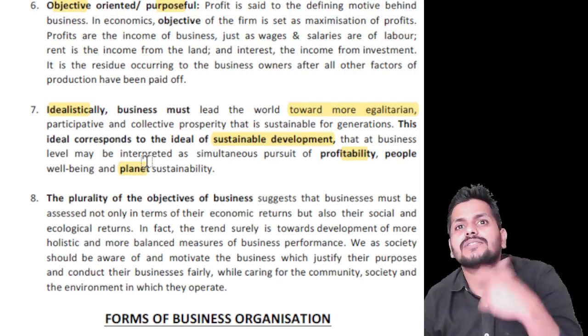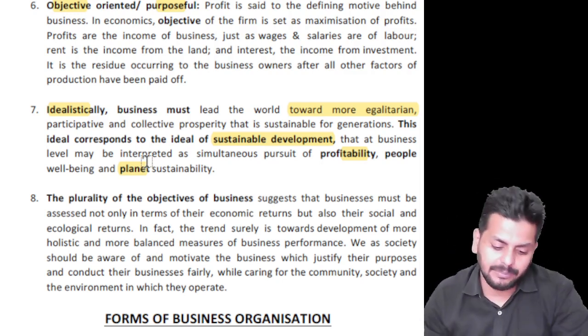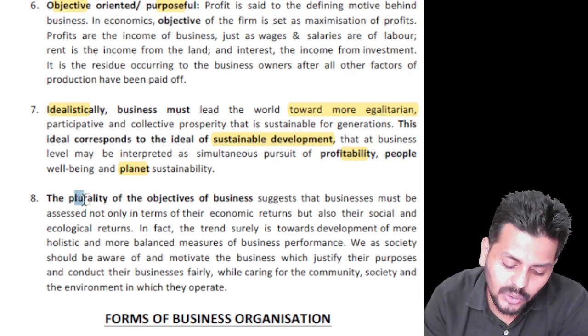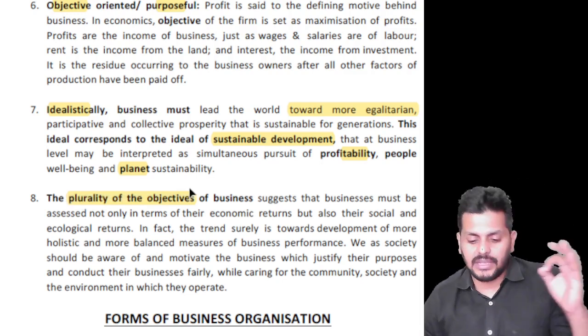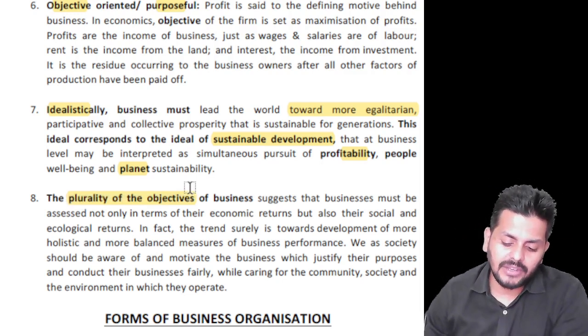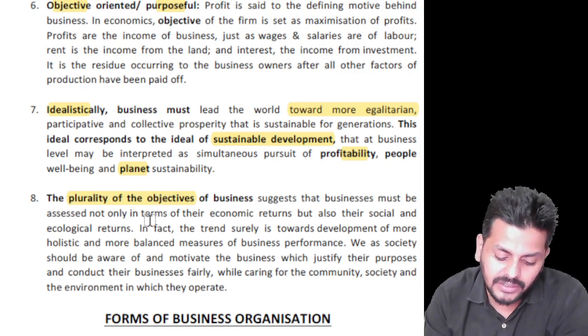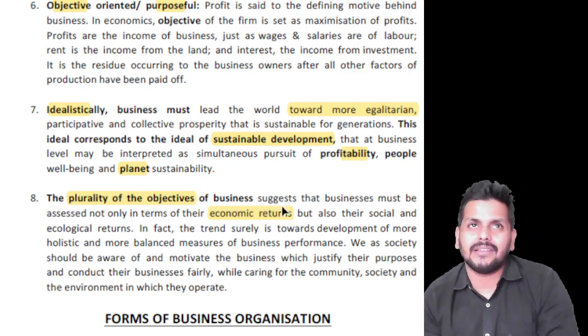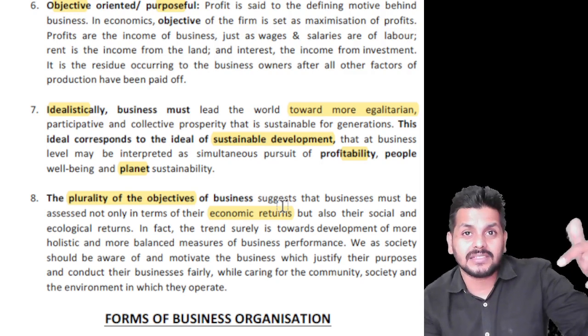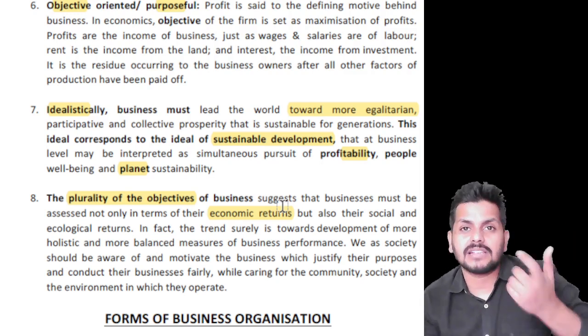And nobody has only one objective in business, there are multiple, which are explained as the plurality of objectives. The plurality of objectives suggests that businesses must not only be assessed in terms of their economic returns. Please don't weigh a business in terms of money. I told this in class so many times.